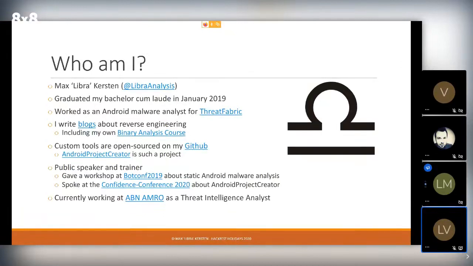The programs I make are open source on my GitHub, such as Android Project Creator. In 2019, when we could still get together physically, I gave a workshop at BotConf about static Android malware analysis. And this year I gave a virtual talk for the conference about Android Project Creator. I'm currently working at ABN AMRO, which is a Dutch bank, as a threat intelligence analyst.